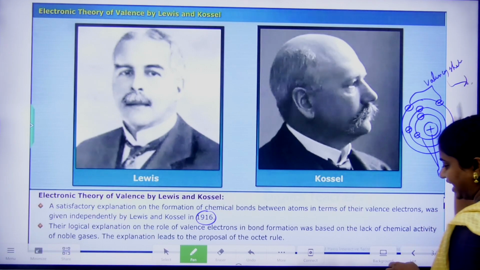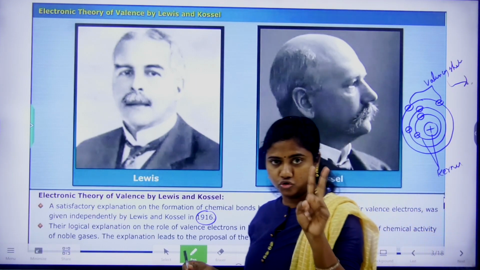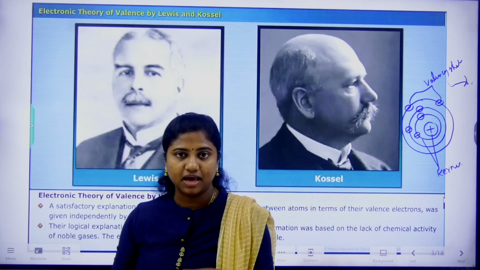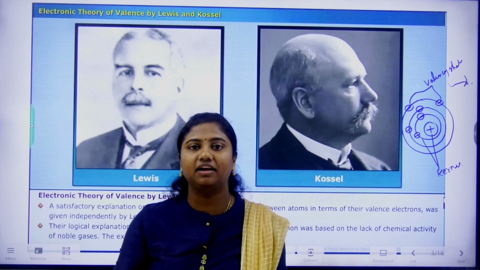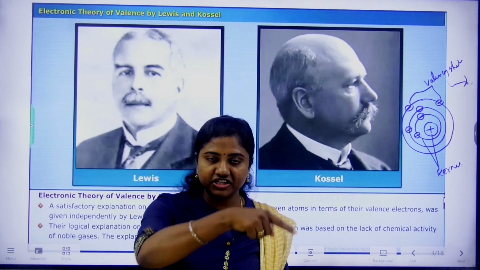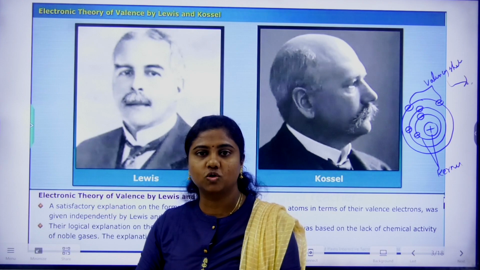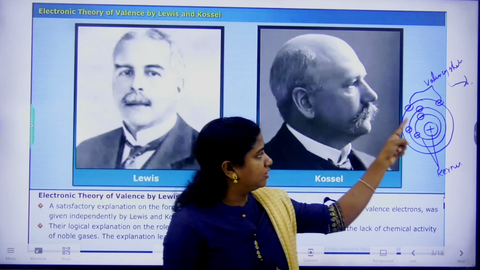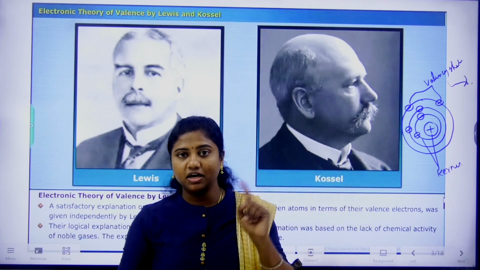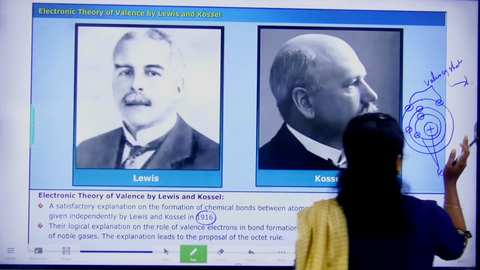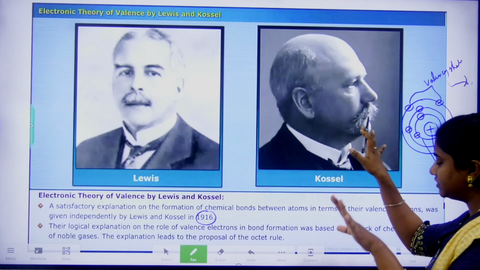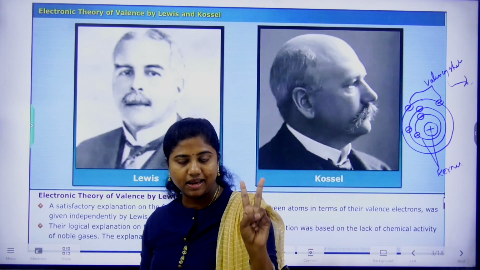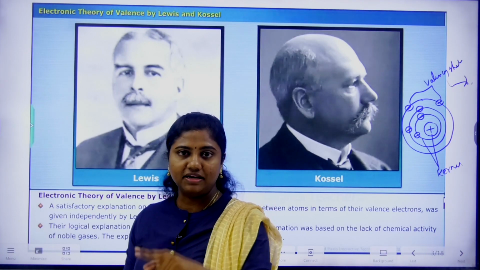So they divided the atom into two parts, kernel and valency shell. Kernel means nucleus along with the inner electrons, and the outermost shell, the last shell, is the valency shell.